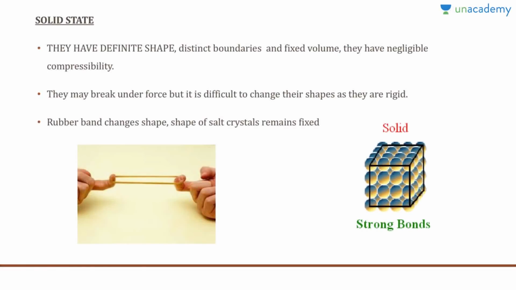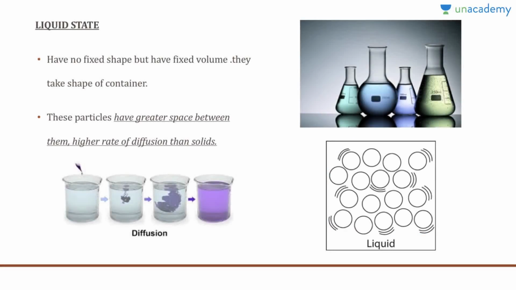Now we're looking at the first state of matter, the solid state. As I told you before, solids have definite shape, distinct boundaries, fixed volume, and negligible compressibility. They may break under force, but it is difficult to change their shapes as they are quite rigid. For example, a rubber band will change its shape, and the shape of salt crystals also remains fixed. These are the examples mentioned in the book. You can break the rubber band after its elastic limit, but you cannot compress it, because as you see in the diagram, solids have very strong bonds, so it's really difficult to compress them.